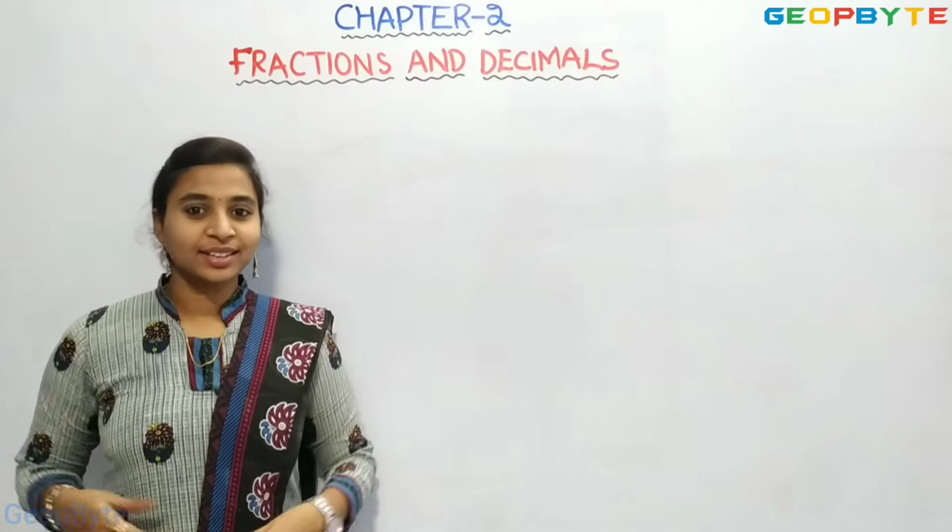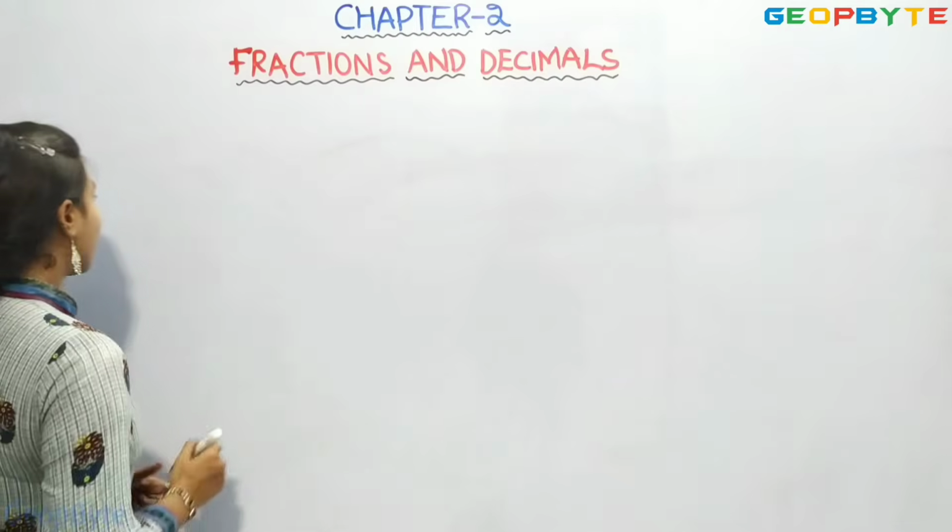Now, let us see the third type of fraction, that is the improper fraction.